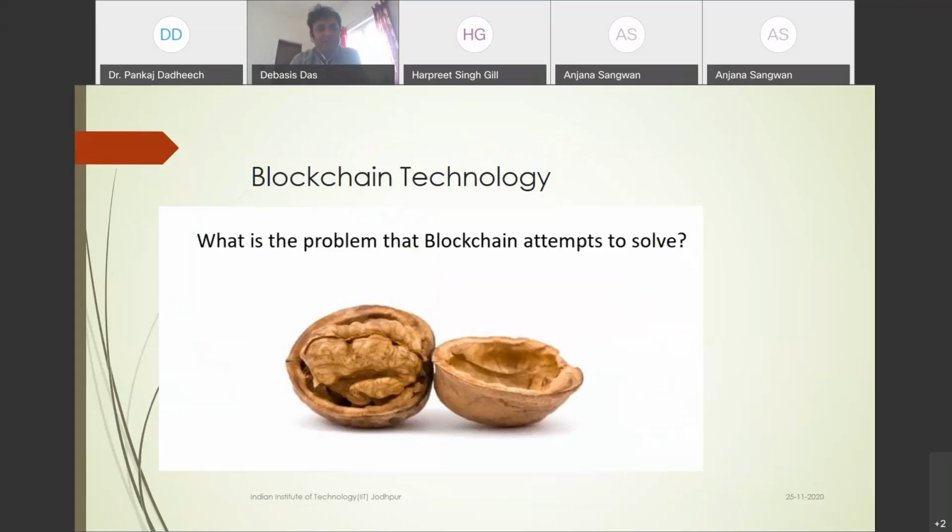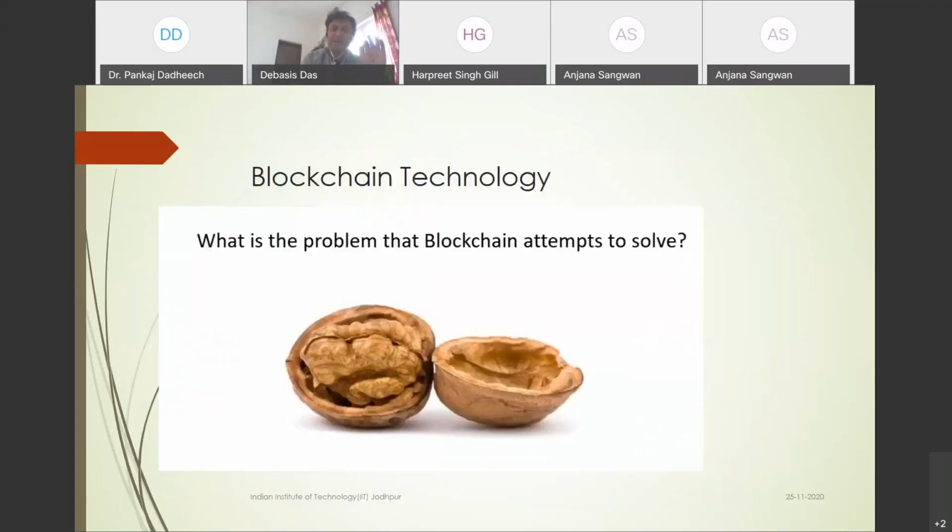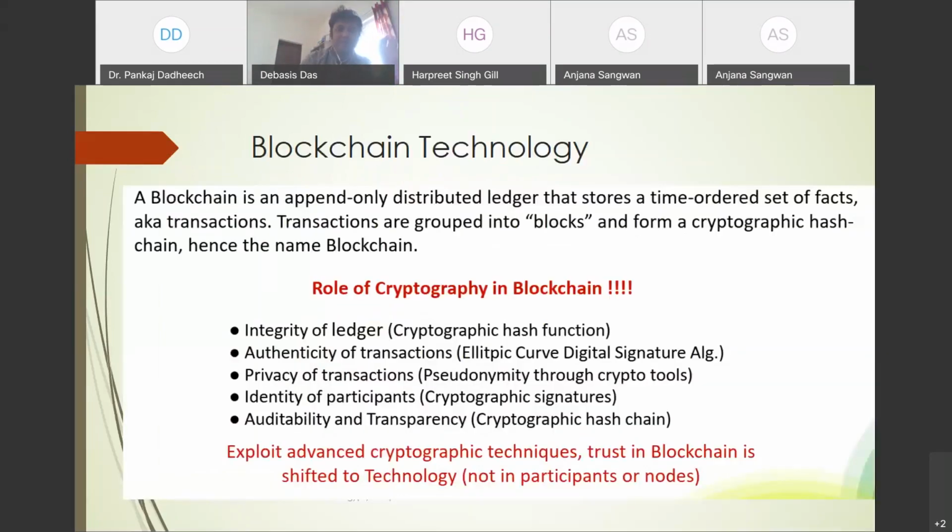So blockchain technology, what is the problem in the case of blockchain to attempt this? Now we mentioned that blockchain is a somehow important technology to solve these issues. But what is the problem? If we directly apply the blockchain, I already explained it is not directly suitable, but again I'll explain in detail. What is the problem if we directly apply blockchain technology in the case of IoT applications? The problem is in the